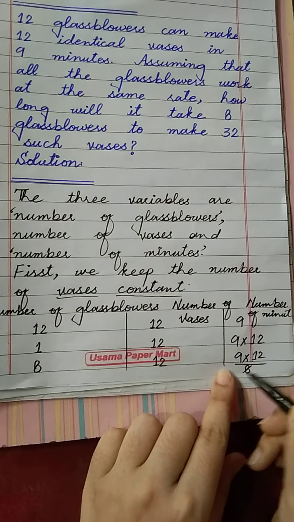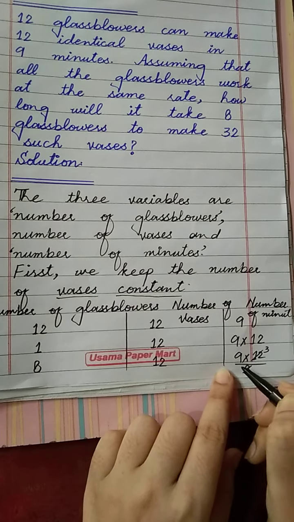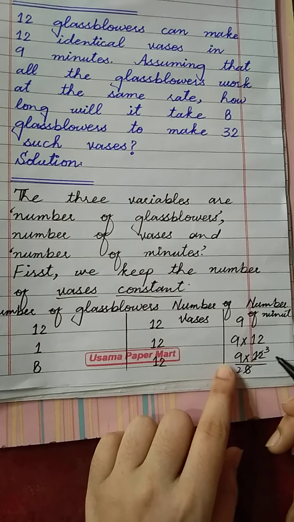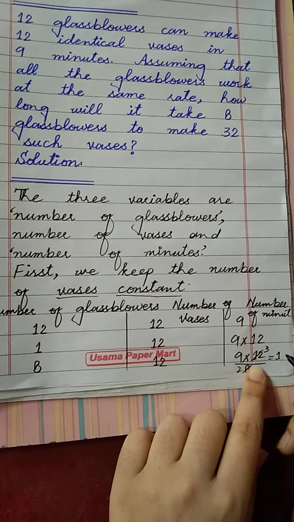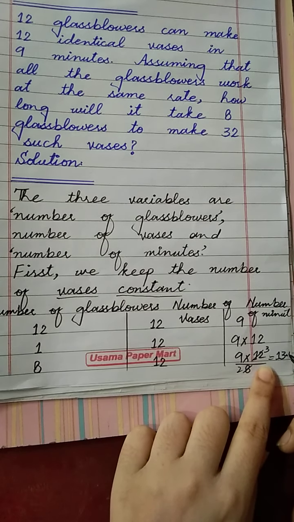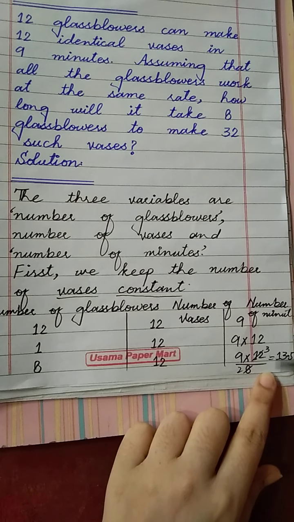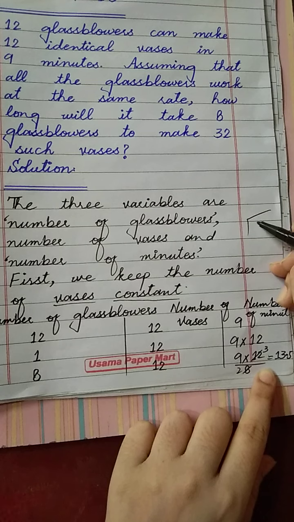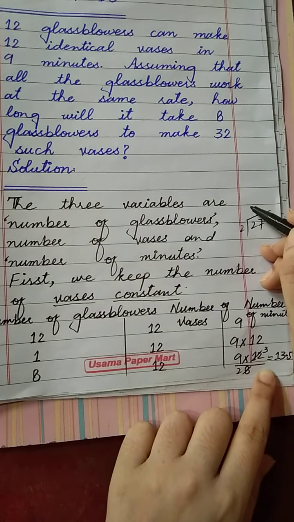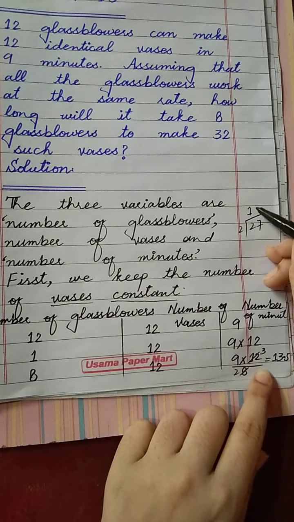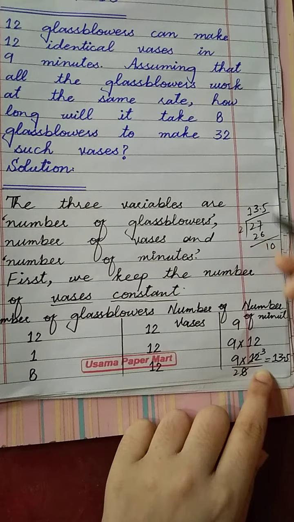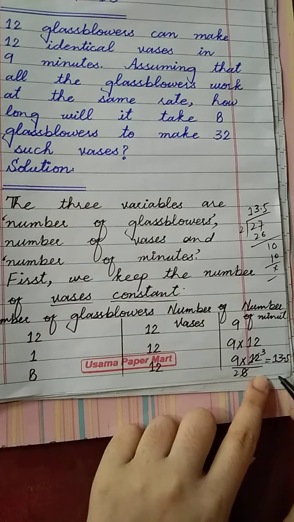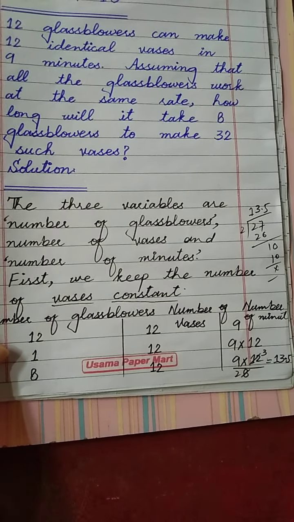After dividing by 8, 9 times 12 is 108, divided by 8 we got 13.5. That is 13.5 minutes they will take to make 12 vases.